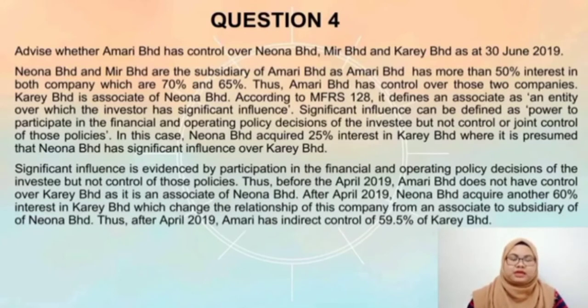Thus, before April 2019, Amari Berhad does not have control over Kari Berhad, as it is an associate of Niona Berhad. After April 2019, Niona Berhad acquired another 60% interest in Kari Berhad, which changed the relationship of this company from an associate to a subsidiary of Niona Berhad. Thus, after April 2019, Amari has indirect control of 59.5% of Kari Berhad.